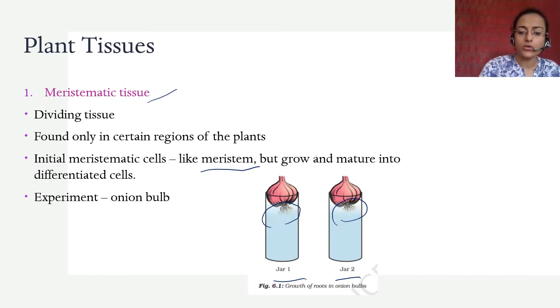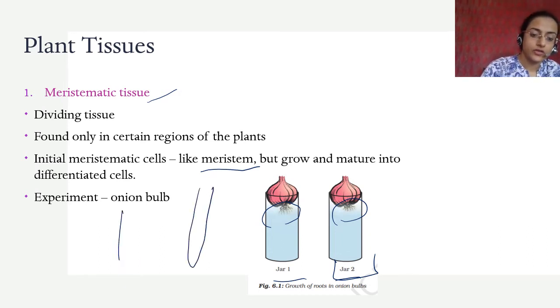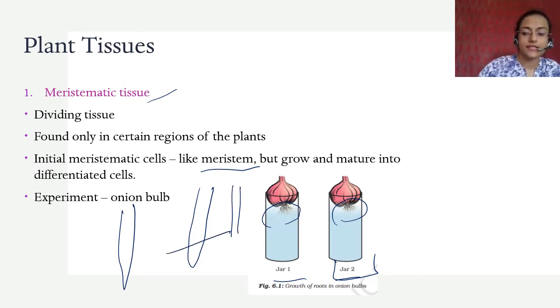Then what you do is, from jar 2, you take the onion bulb and you cut the tips of the roots, right? Just chop them off, remove the tips of the roots, and then you put it back. Then you will see whether or not these roots still grow. In jar 2, when you remove the tips of the roots, if you remove the tip of the root and just keep it like this, it will stop growing, right? But jar 1 will keep growing because it has the tip.